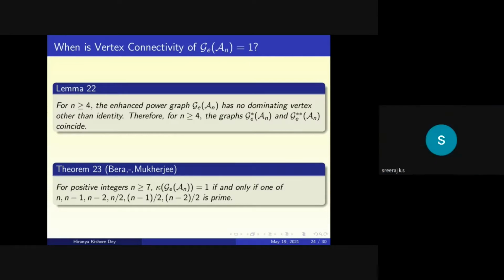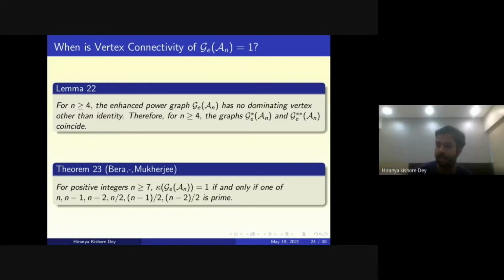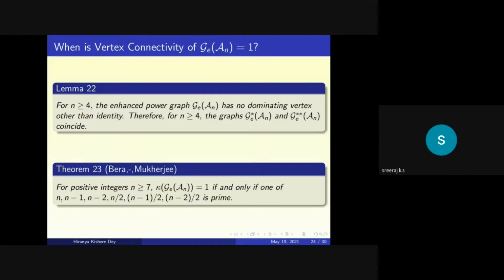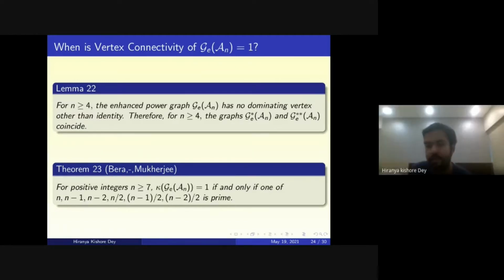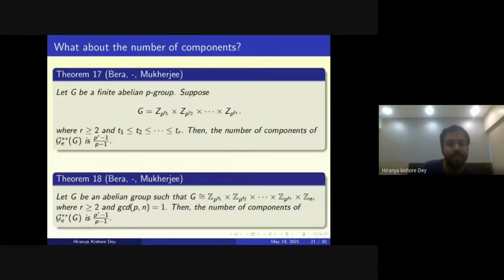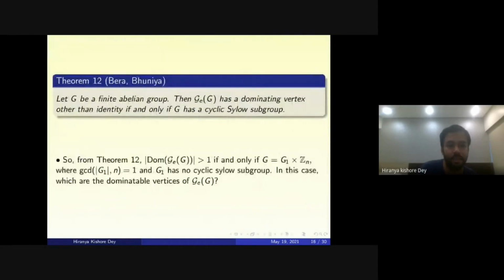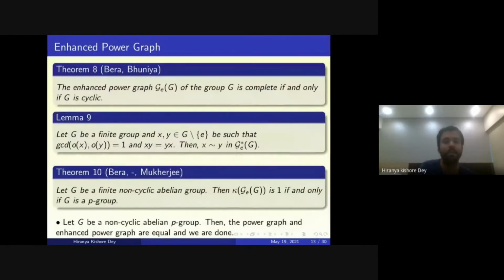What about the deleted enhanced power graph? You have results for the proper enhanced power graph and the enhanced power graph. What about the deleted enhanced power graph? So in this theorem 10, at first we characterized when kappa of G is 1.